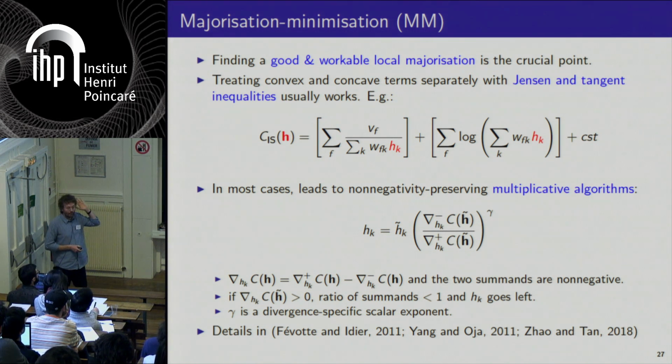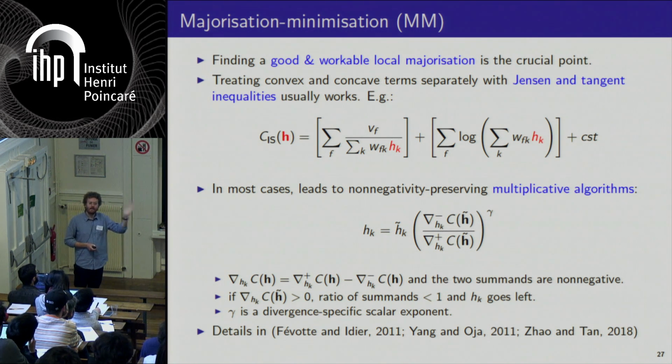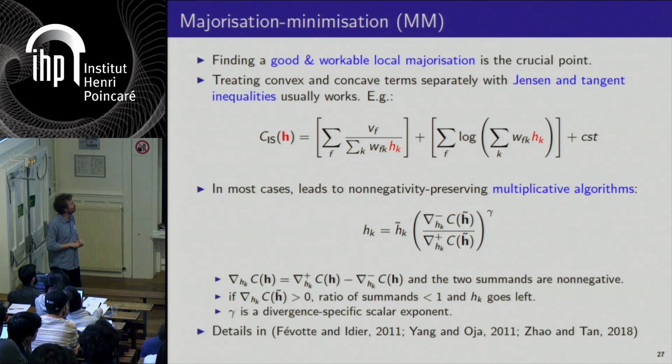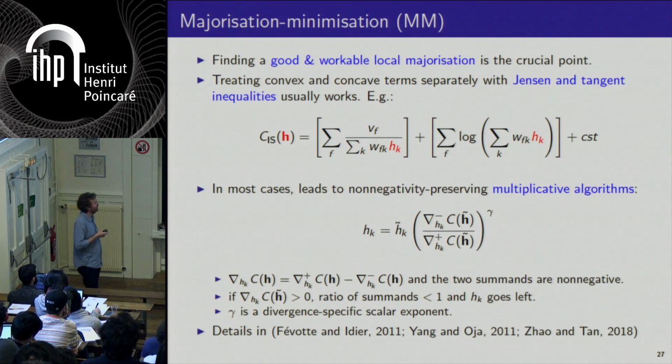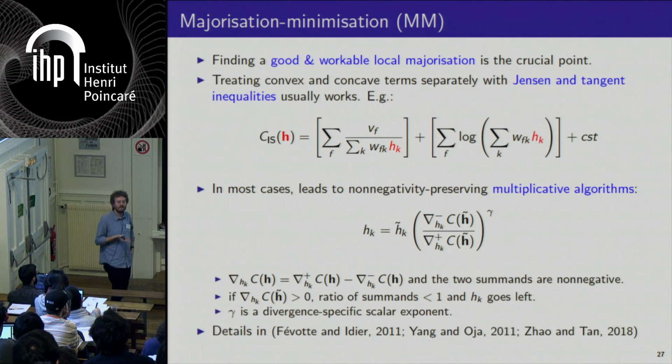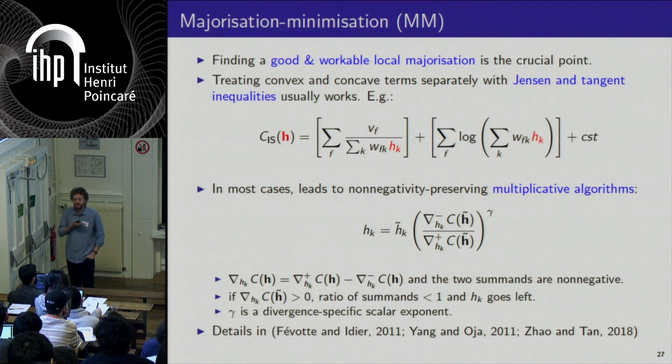When you do the majorization and then the minimization, which becomes easy to do, it's tractable, you obtain an algorithm which is called a multiplicative algorithm. It has this nice structure.